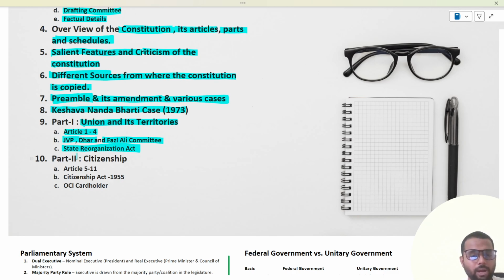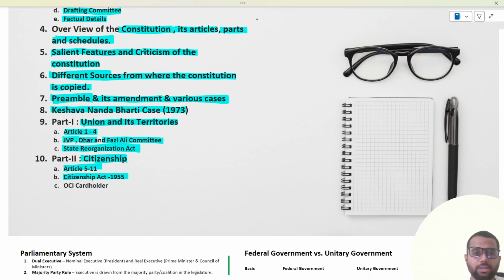Then we have covered Part 2, that is citizenship, and we have comprehensively understood the background in which citizenship was required to be brought in, and Articles 5, 6, 7, and 8, which specifically deal with the citizenship of various categories of people on the date of commencement of the constitution. Then we have seen Articles 9, 10, and 11, which are still relevant in modern times. We have also seen that under Article 11 the parliament has passed the Citizenship Act of 1955, which has been amended multiple times to regulate citizenship post 1950.